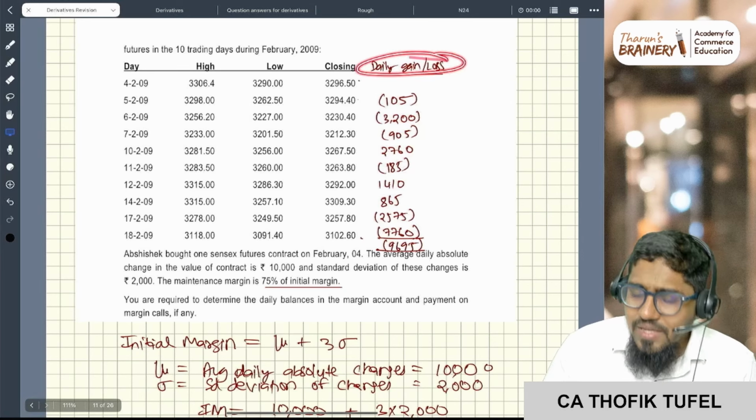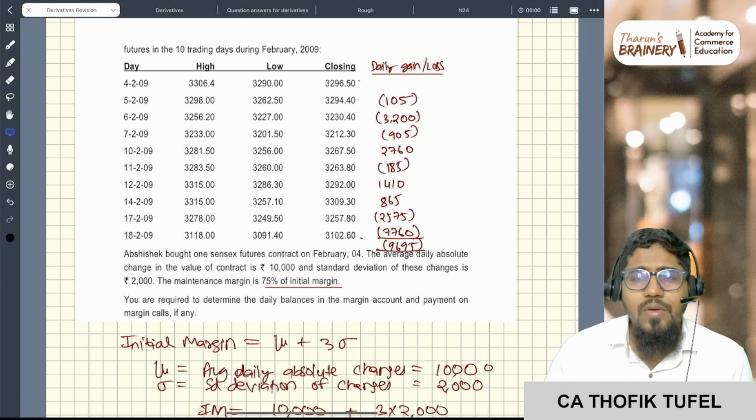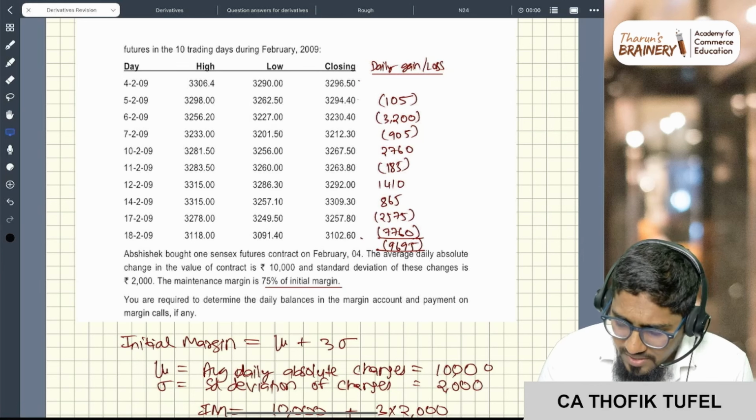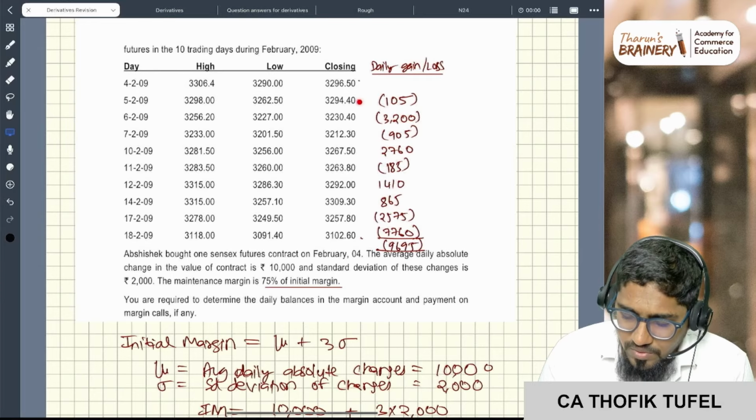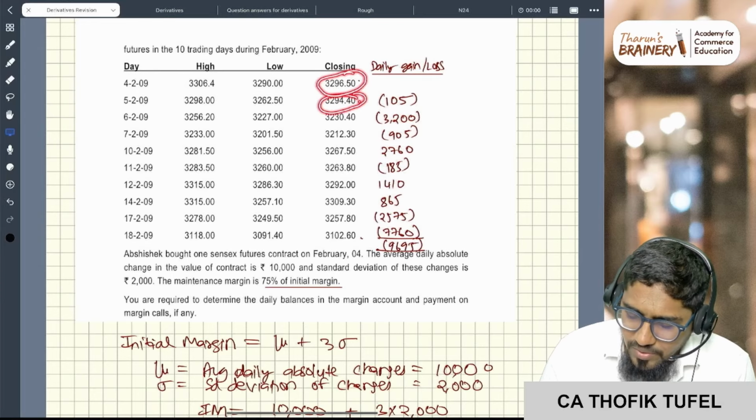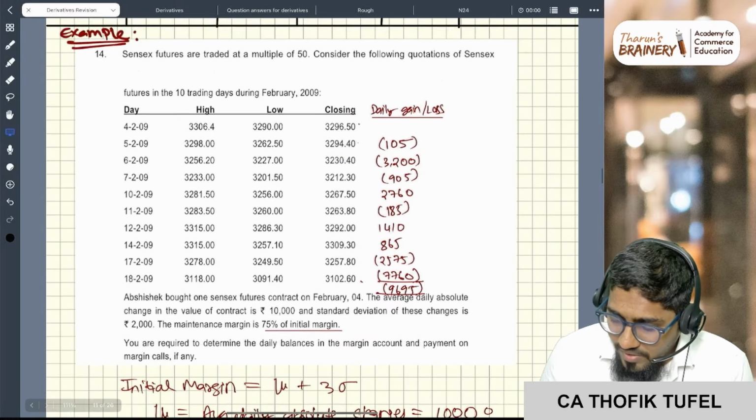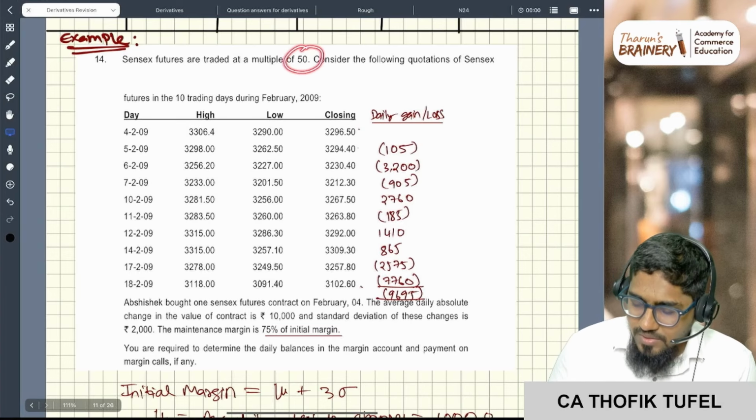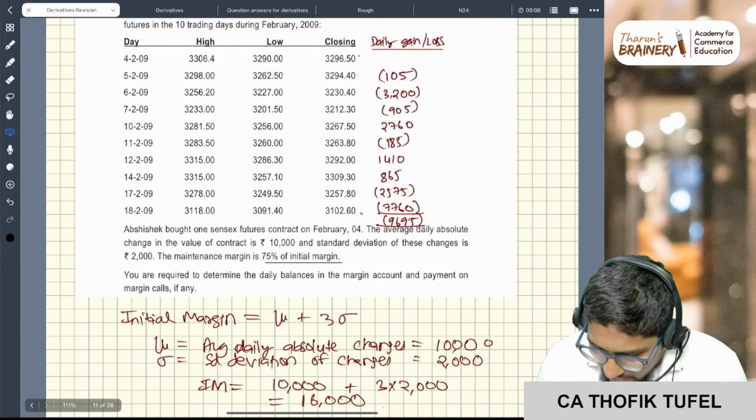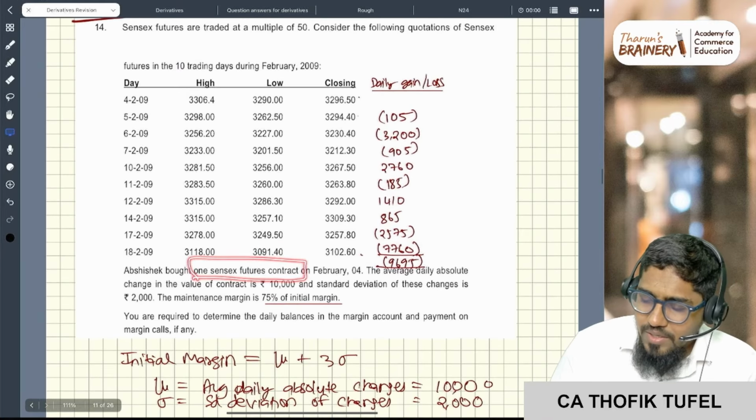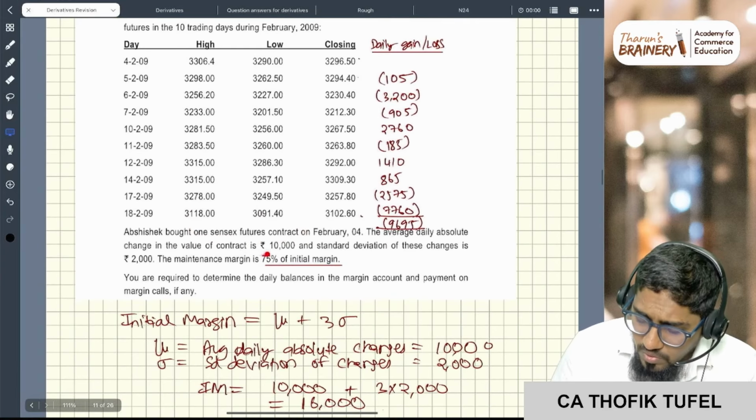First calculate the daily gain or loss. What is my daily gain or loss? 3294 closing minus 3296. So first day loss of 105, and that too into 50. Because how many contracts am I purchasing? One contract, right? I'm buying one contract. So one contract into 50.